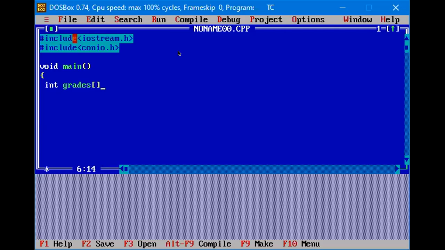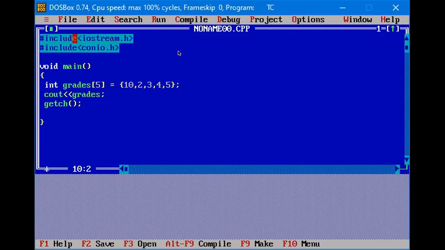First declare the size. Suppose we are declaring the size of grades as 5. Now assigning values to it: 10, 2, 3, 4, 5. Five values are assigned now. Next, for printing the values. Now look, if we are going to print only grades, what will happen? See, cout grades. Okay, now we'll check. Next line we have written getch. Getch is used to hold the output screen.